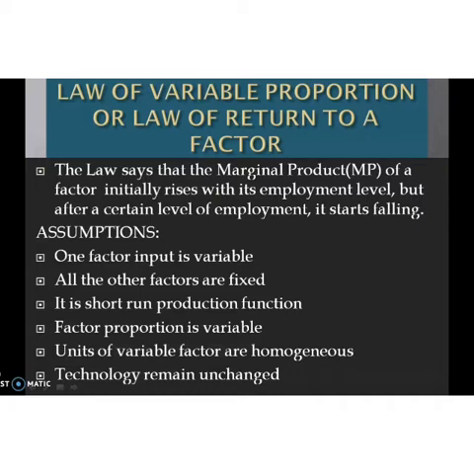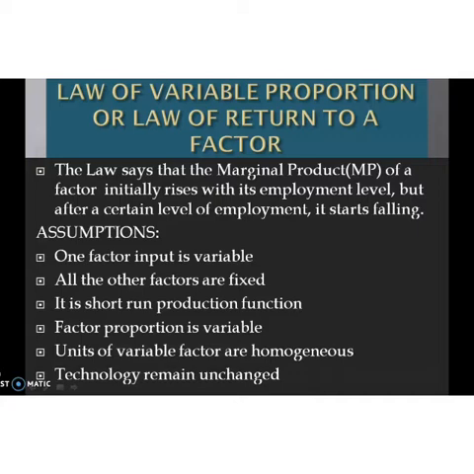Because one factor is fixed, output or production can increase only by increasing the other factor. Then, units of the variable factor are homogeneous. That means the variable factors are the same or equally efficient, with no difference between them. The next assumption is that technology remains unchanged.